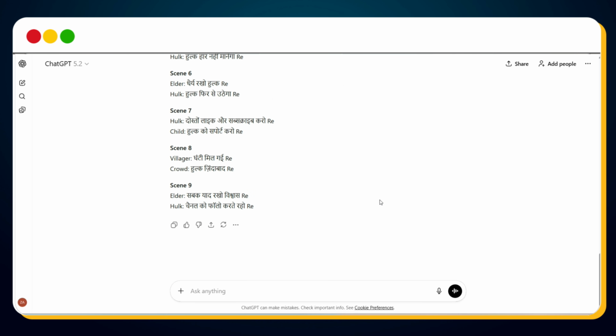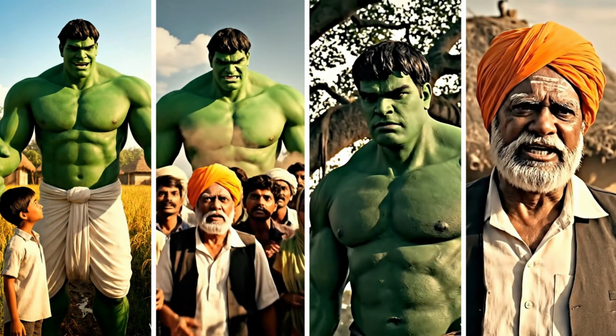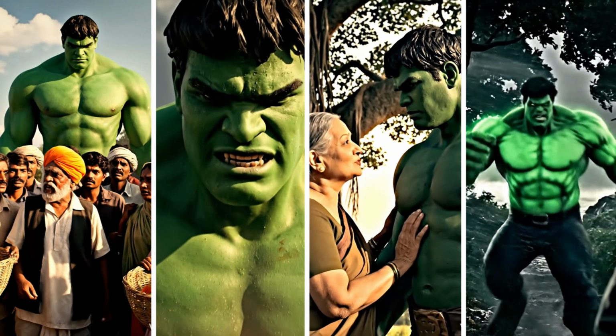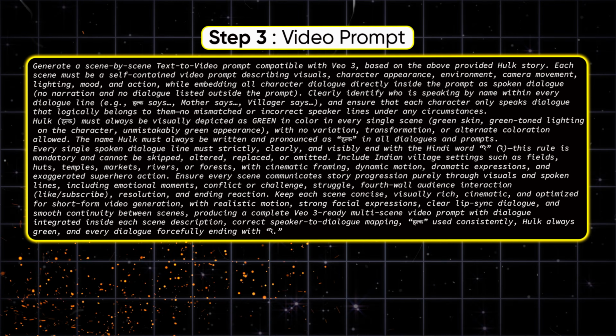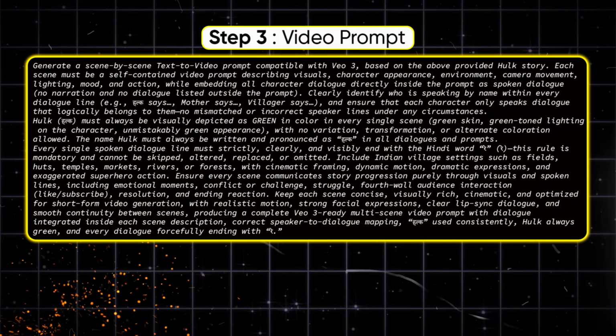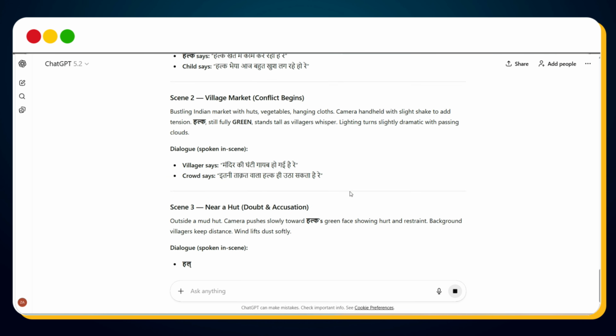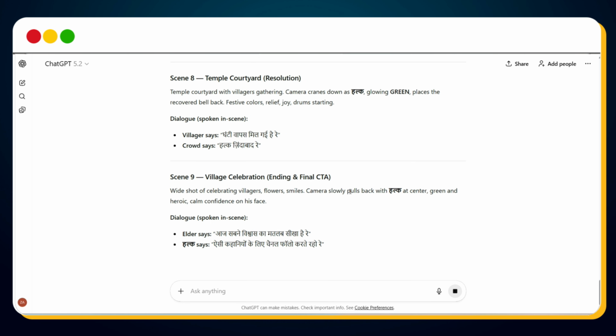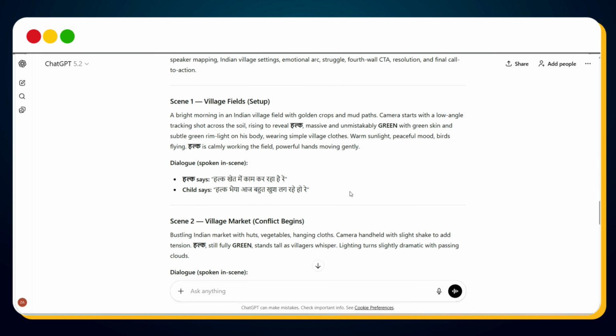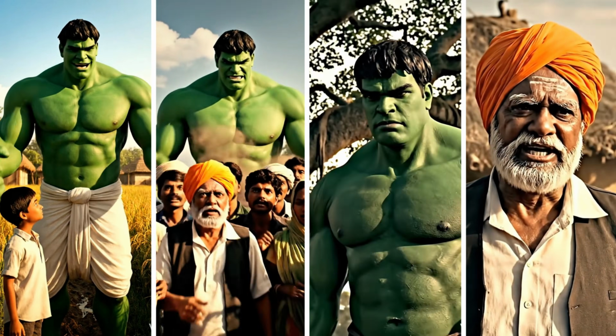Now comes the real magic, creating consistent character Hulk videos from these scenes. Here we'll use another magical prompt. Simply copy this prompt and paste it into the same ChatGPT chat. Within a few seconds, ChatGPT will generate text to video prompts for each scene. Now we have our video prompts, so it's time to generate the video for free.